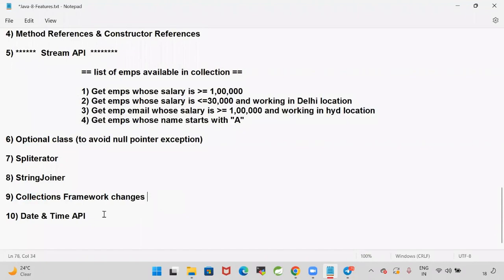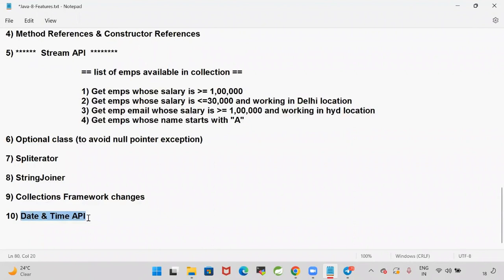And they made changes to the Date and Time API. Earlier, we had the java.util.Date class. When I create a Date object, it will give date plus time. It is difficult if I want to get only the date. If I want to get only the time, I need to write my own logic. To avoid that problem, to simplify our programming, Java 1.8 introduced the Date and Time API concept.